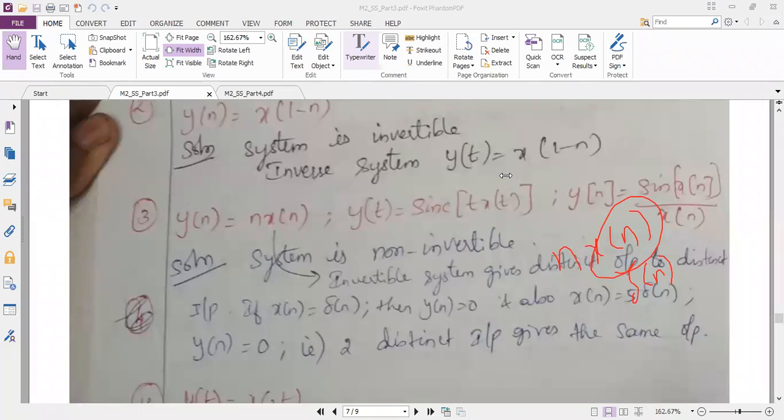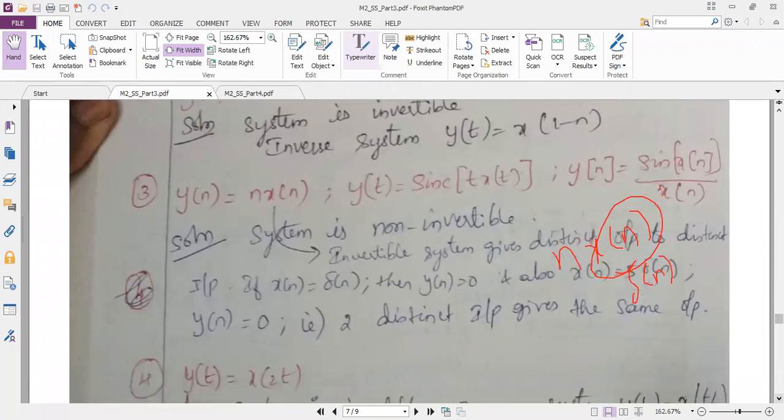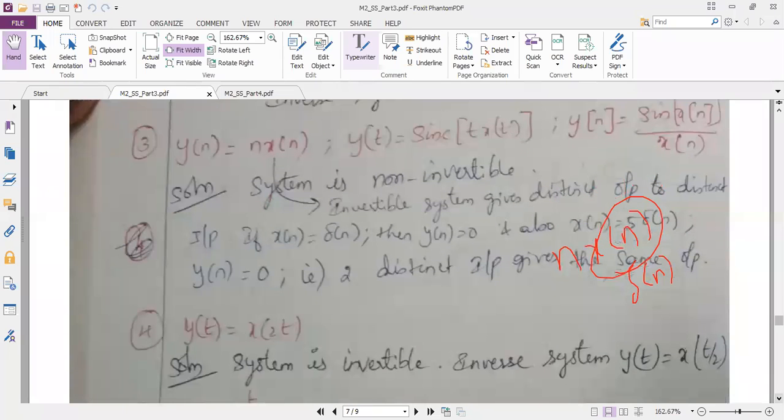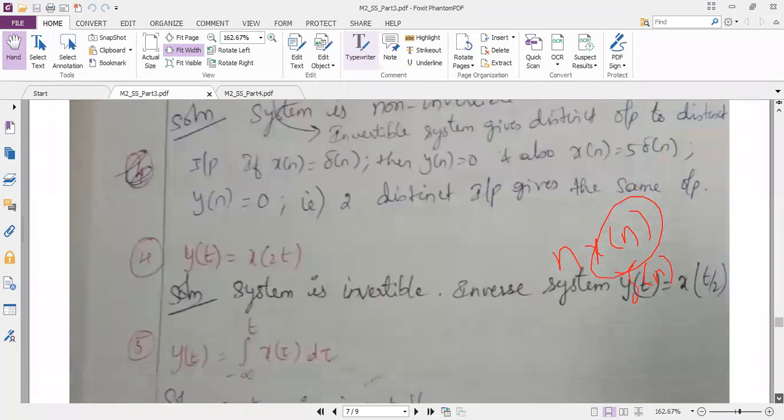Bhavana, unmute and give me the answer. Yes, ma'am. For n into x of n, what is the analysis we made already? Is the system invertible or non-invertible? I'm showing you everything on the screen, still you are not replying. What is wrong? Okay, Ambika.